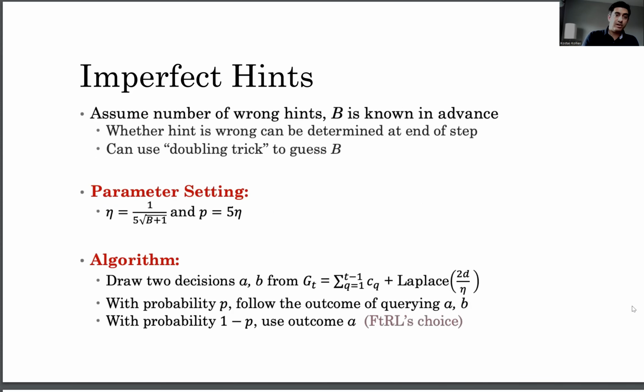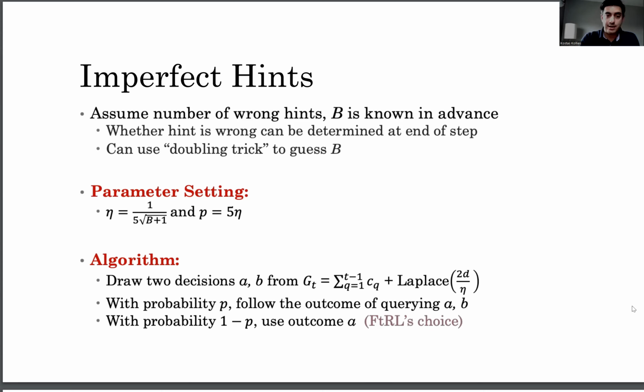Now, considering imperfect hints and the case where B of the hints are wrong, we will assume here that we know B, even though I will note that this assumption can go away with standard doubling tricks and the property that we can observe after each round whether the hint was correct or not. Let's assume for now that we do know this number, B. We need to modify the algorithm a little bit. We will do so by updating parameter eta to be 1 over 5 times square root of B plus 1. And we will introduce a new probability parameter, p, which is equal to 5 times eta.